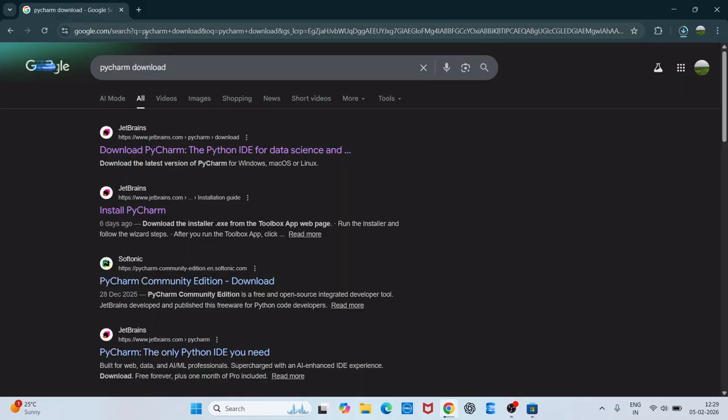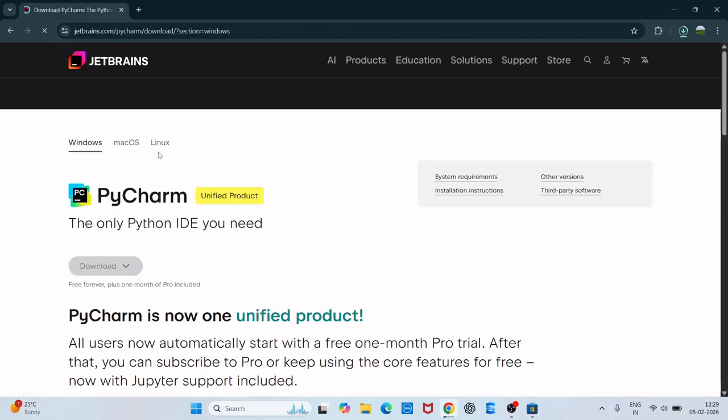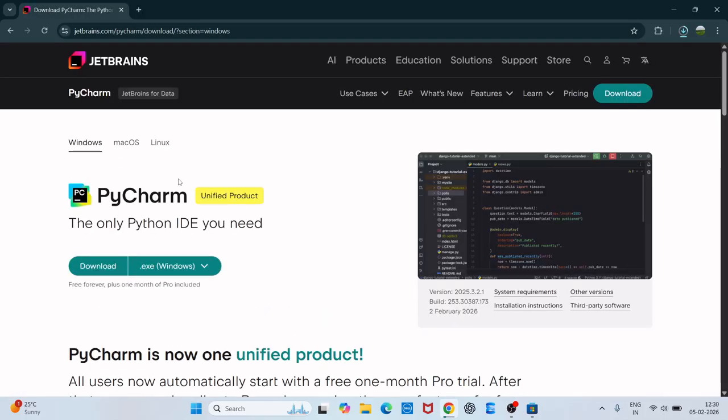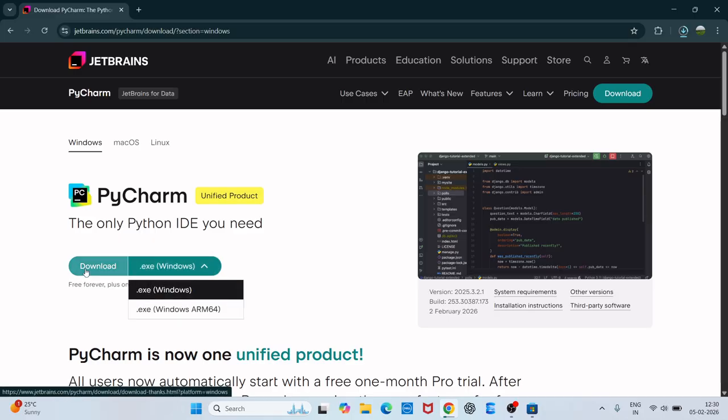Okay, once you type, you will get this list of websites. So you go to the top one, that is JetBrains. Click here. Once it is done, you will get the options of this. Since my laptop is Windows version, I am getting the Windows exe. Just click on download.